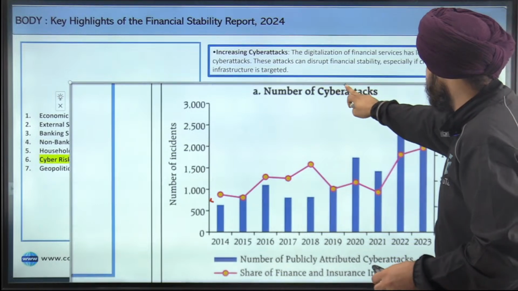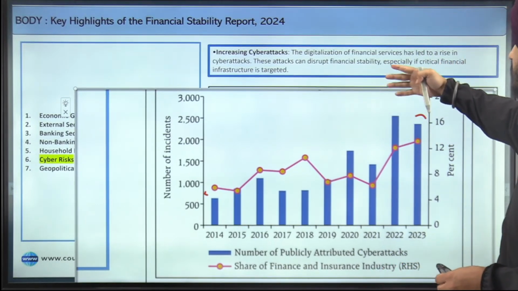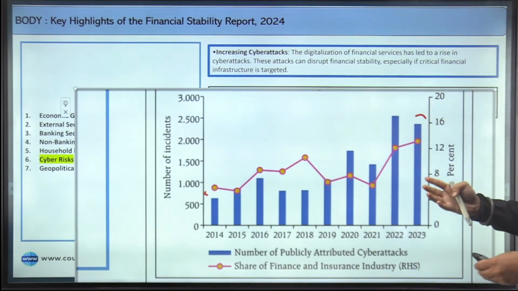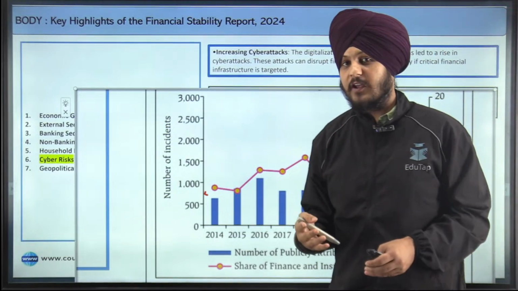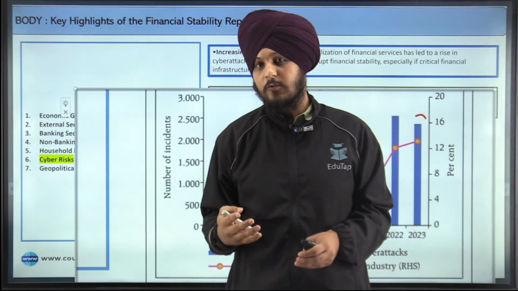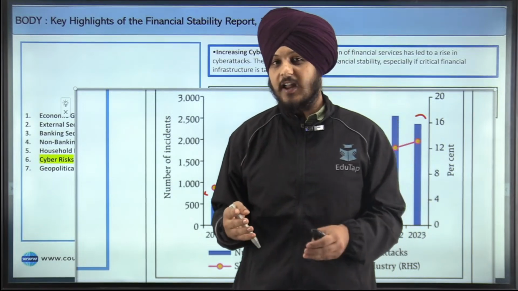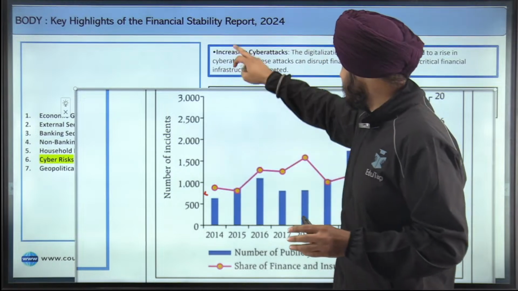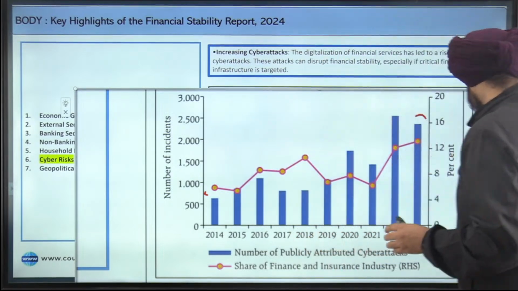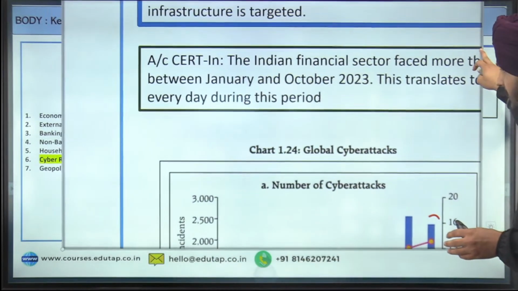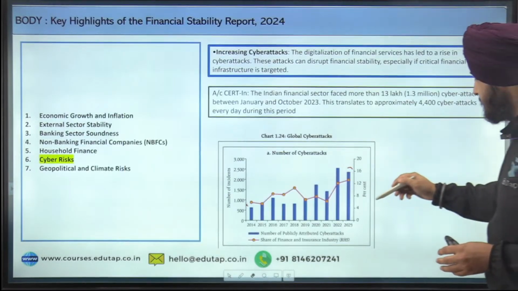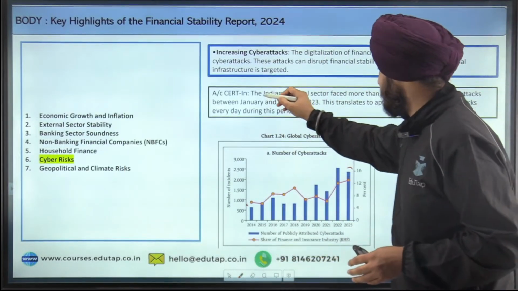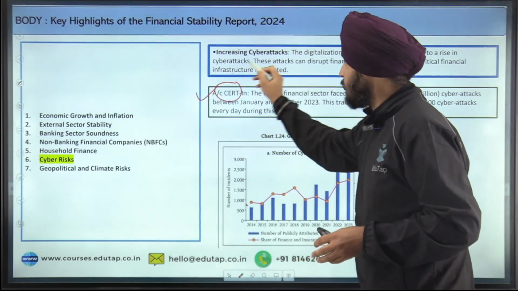So that's why the report is putting the light on the increasing cyber attacks, especially as a result of the increase in the digitalization of the financial services and all such factors, because of which the cyber attacks have been increasing. But the report did not mention any specific data with respect to India. So what I have done is I have added this data from outside, which has been given by CERT-In. You can write it as a part of your answer.